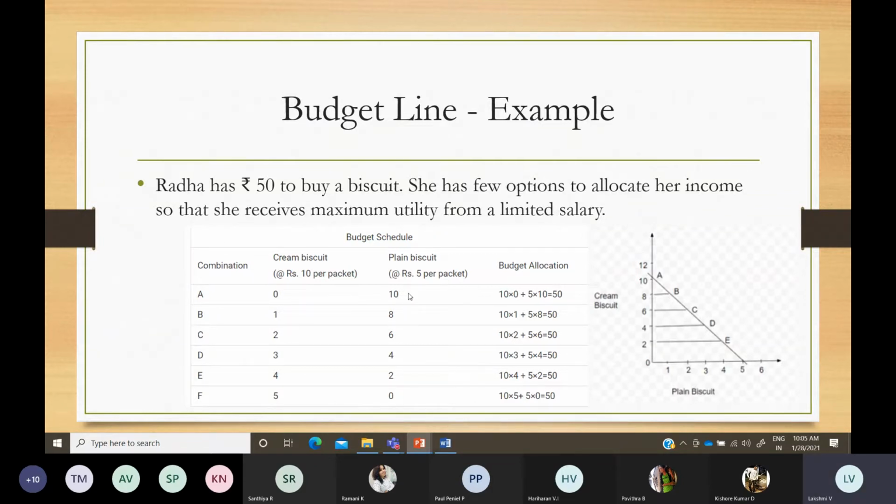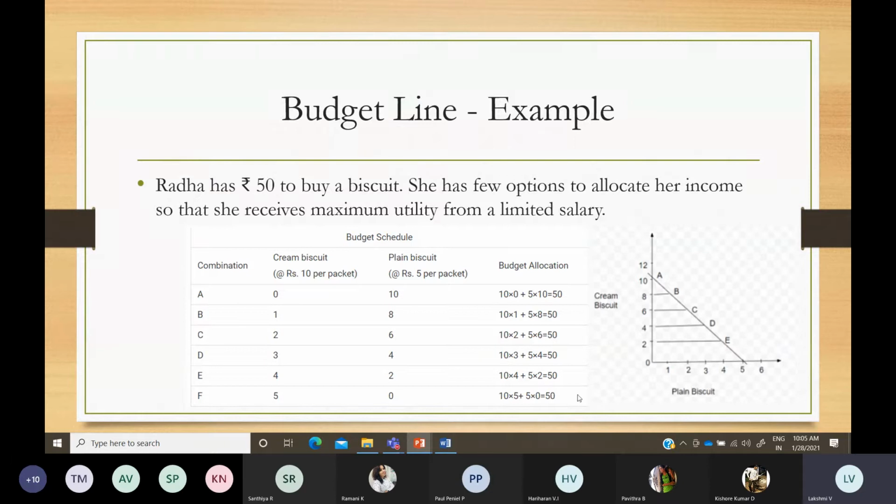So if you see, 0 and 10, then 1 and 8, like this you can plot 2, 6, and then 3, 4, and then the combination 4, 2, and then 5, 0. So this is the budget line or the price line. Anything spent beyond this, your income is not supporting you to buy.